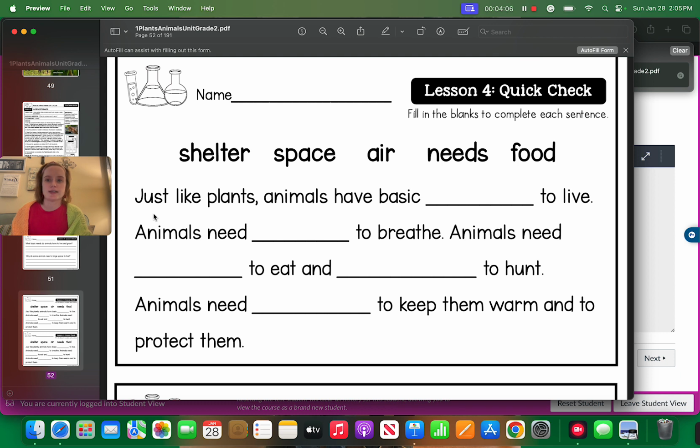This is just like the lesson check for the day before. You're going to fill in the blanks using these words. Please remember, there is no reason that any of these words should be spelled wrong. You have a word bank, so I expect your words to be spelled correctly.